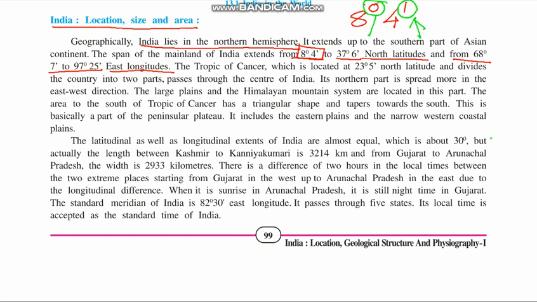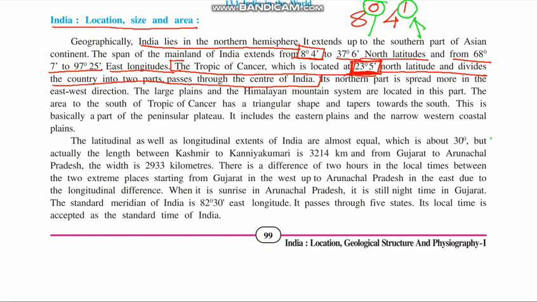The Tropic of Cancer, this you need to remember. The Tropic of Cancer, which is located at 23.5 degree north, divides the country into almost two halves and passes through the center of India. What is the latitude of the Tropic of Cancer? It's 23.5 degrees, and it passes through India. It passes through India and it divides India into almost two parts.